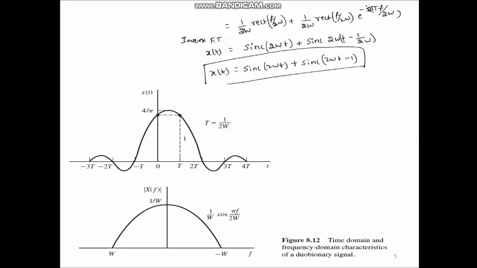But here you can see that a high DC component is present, that is, at f = 0 we have maximum response. So, to remove this we can use a modified version. We will discuss it in the next slide. So, here actually this minus W and W we should interchange. Minus W comes to the left side and W to the right side. So, please make that correction. So, here the time domain and frequency domain characteristics of a duobinary signal are shown in the graph.